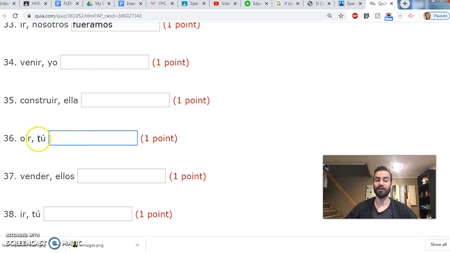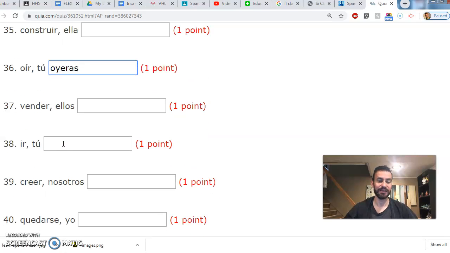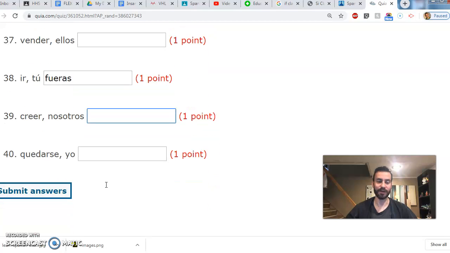Another tricky one. All of those with -er and -ir with the vowel on the stem are going to have the Y, right? So oír, oyeron, drop the -ron, oyeras. Remember, conjugation of ir, just like ser. So ir, fueron, drop the -ron, fueras. Creer, we're going to have a Y, right? Because that's the same idea.